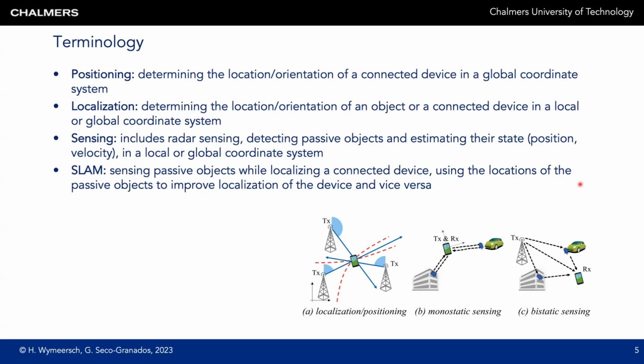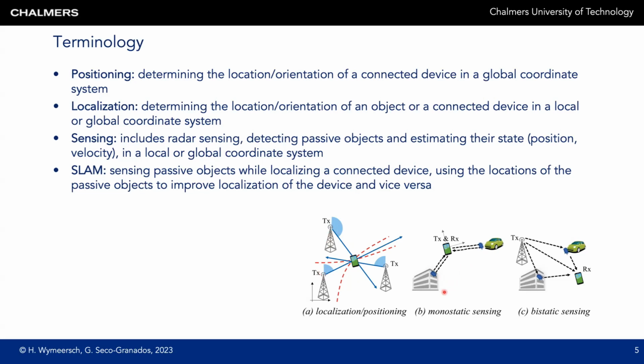The first figure refers to localization or positioning of a connected device, where we localize, for instance, a smartphone from angle of departure measurements from different base stations, or from time difference of arrival measurements. The localization is done in a global frame of reference agreed upon by all the base stations.